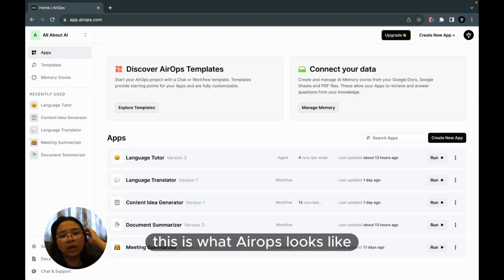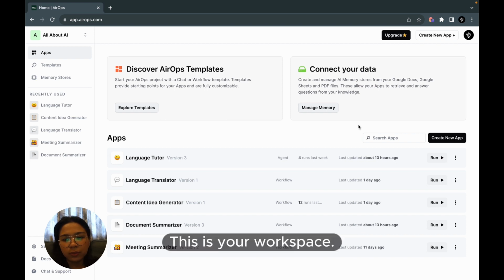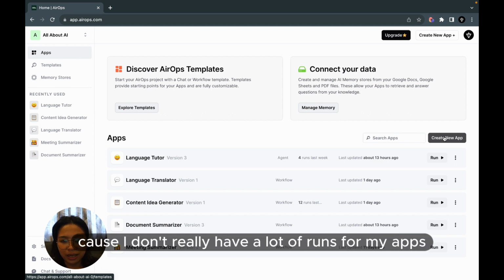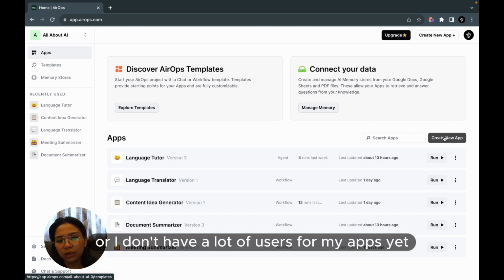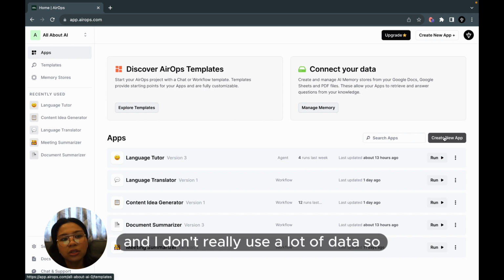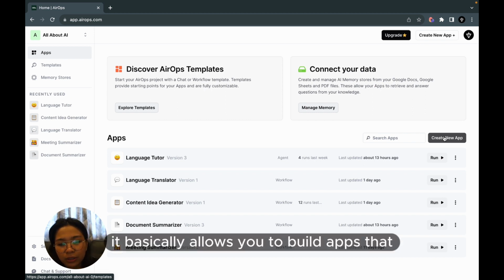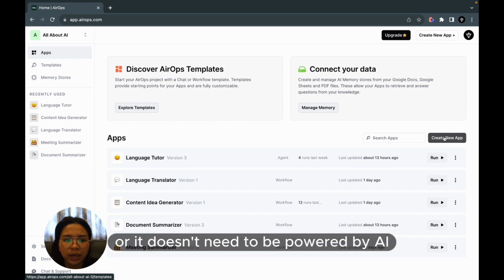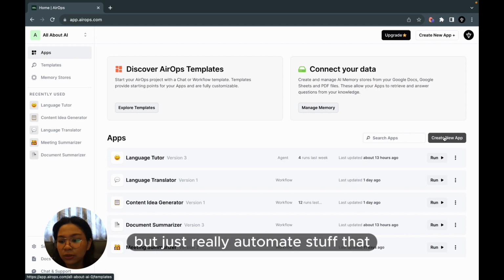Also, basically, this is what Airops looks like once you make an account. This is your workspace. It's pretty straightforward, really. You create a new app through this button. Right now I'm still using the free plan because I don't really need the paid plan yet, because I don't really have a lot of runs for my apps, or I don't have a lot of users for my apps yet, and I don't really use a lot of data. So it basically allows you to build apps that are powered by AI, or it doesn't need to be powered by AI, but just really automate stuff that you need to automate.